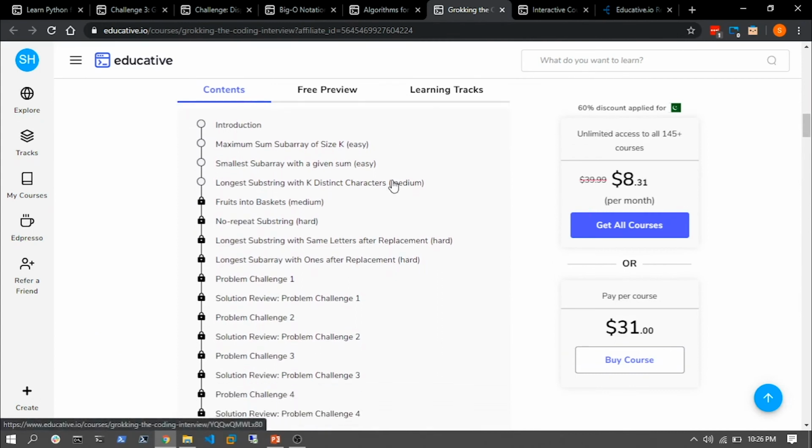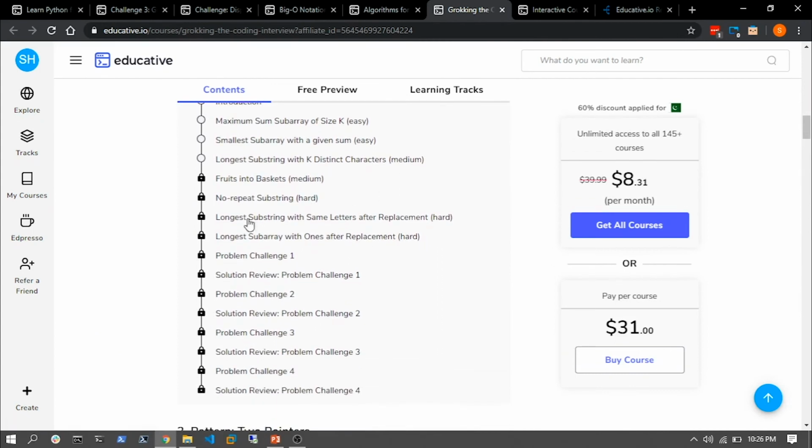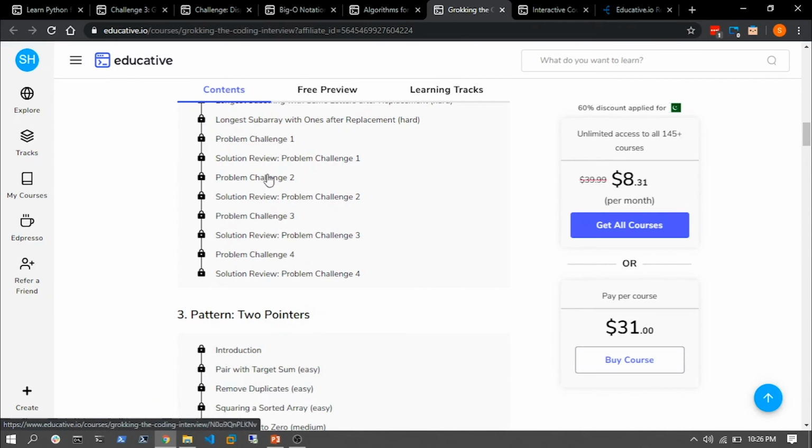So it has problems which are, as you can see, not actually apparent about what the problem is, but the name itself suggests that maybe it's substring with same letters after replacement. So this suggests that maybe it is related to substrings and strings and how you have to replace a particular part of them in order to play around and manipulate the string a bit. And now you have seen there are actually four problems here and their solutions as well.